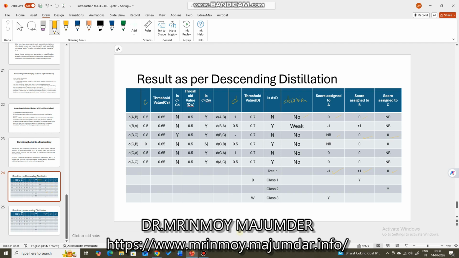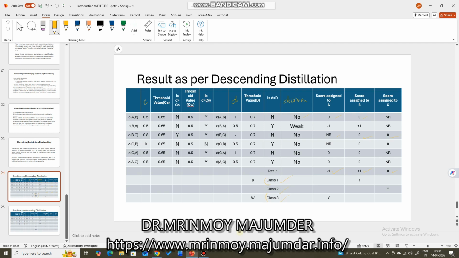Now, which is the highest score? This is a descending distillation, so best to worst. Which is the highest score? That will be assigned to class 1. Second highest score, class 2. Third highest score, class 3. Best is class 1. Worst is class 3. So accordingly, if I compare, you see B has the best value, class 1. So it was assigned to class 1.